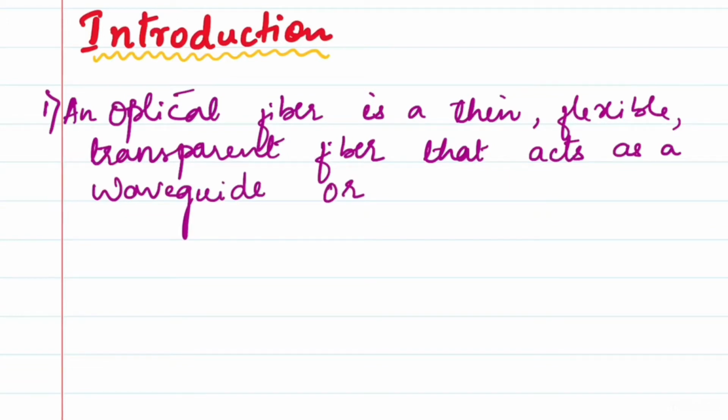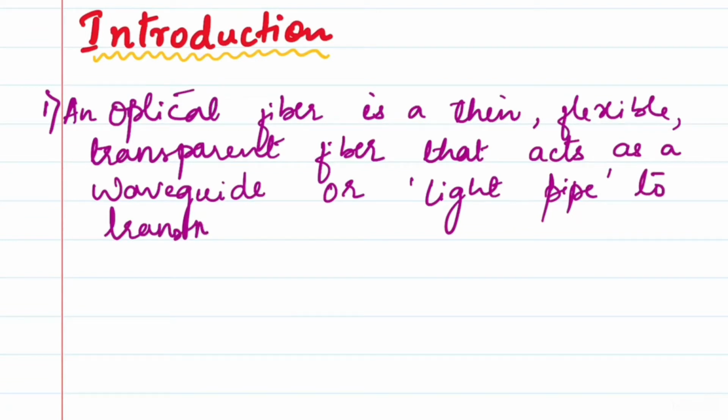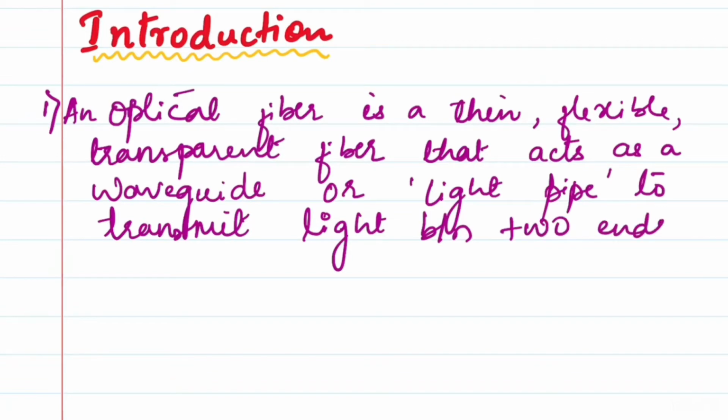It acts as a waveguide, or it could also be called a light pipe, because it's used to transmit light between the two ends of the fiber, right? So this is the first point you can give if an introduction for an optical fiber is asked, or you can use it anywhere in relevant topics.